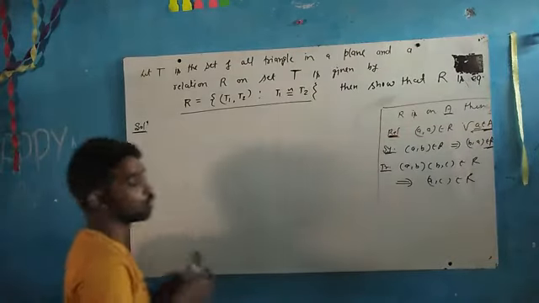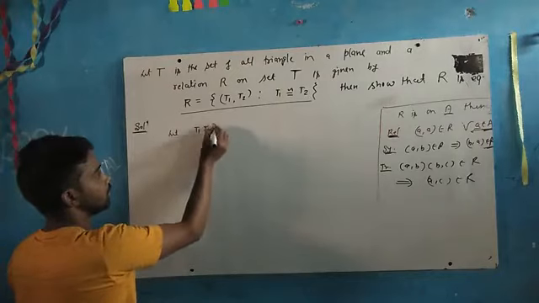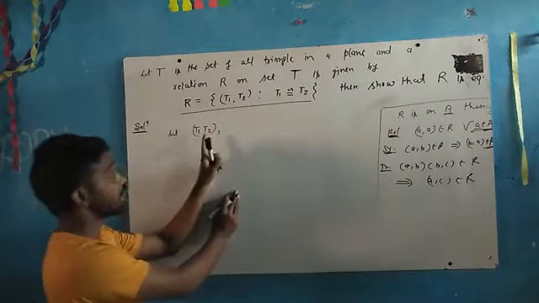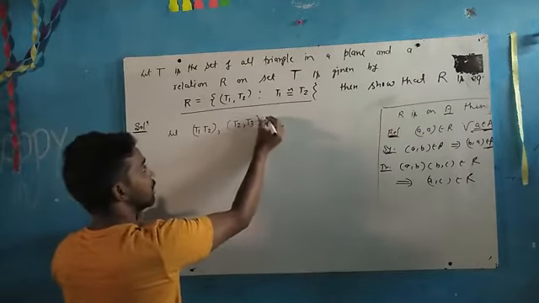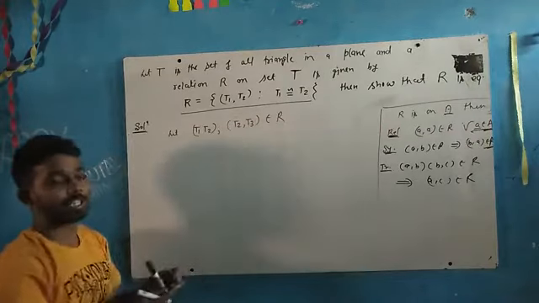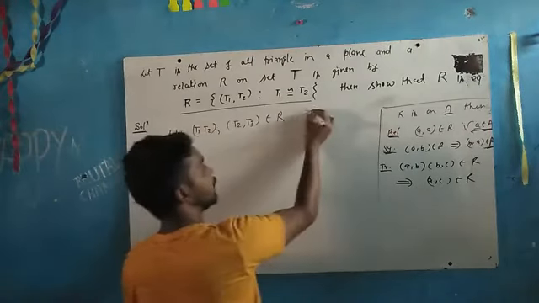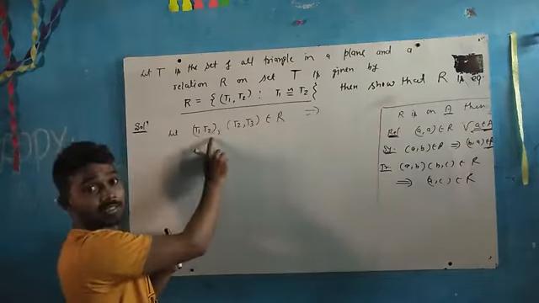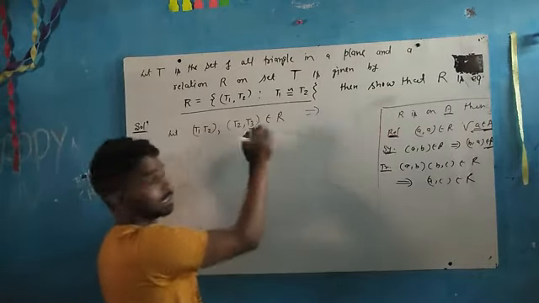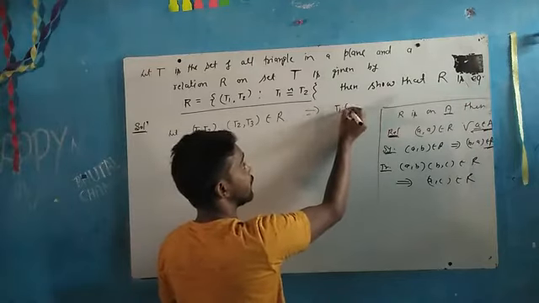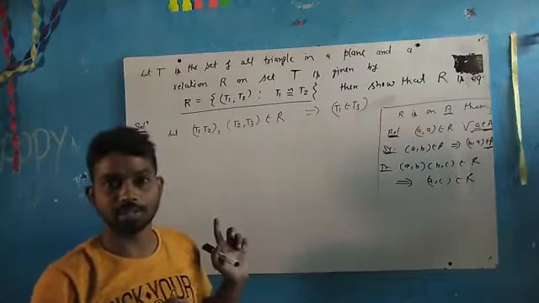So let us take two ordered pairs. Let T1, T2, and next starting from T2, T2 comma T3 belong to R. We have taken two ordered pairs in such a way that the middle elements are the same. So what will we show? First is connected with second, second is connected with third. We have to show that first is directly connected with third. It means we have to show that T1 is related to T3. This is the process we have to prove. Let's start. Okay.